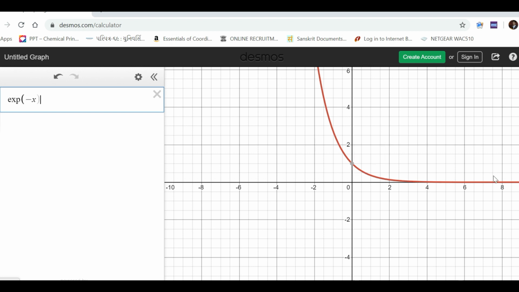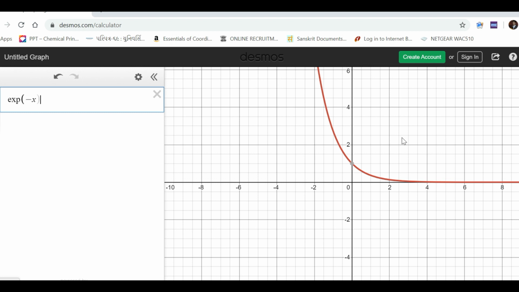You can see that the graph is a continuous graph, so that is not an issue with us. It is single valued, that also is very clearly seen. And is it finite throughout the range? Yes, it is finite, because even though, as we keep on increasing the value of x, it is approaching 0, it is not becoming infinite, and 0 is a finite number. So e raised to minus x in the range 0 to infinity is an acceptable wave function.